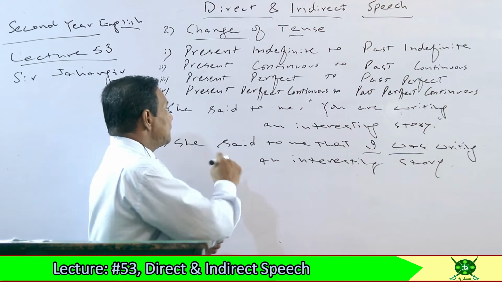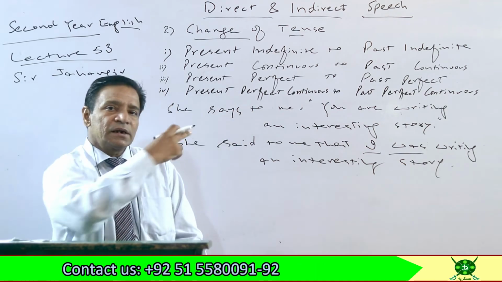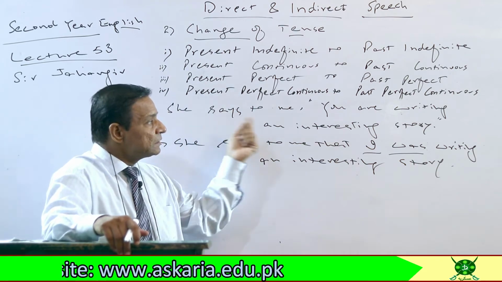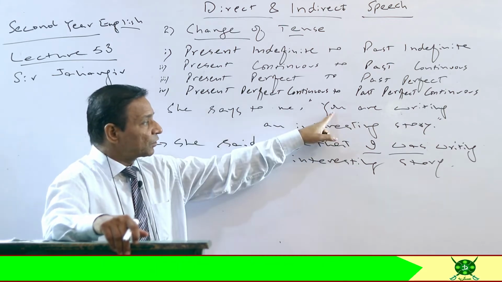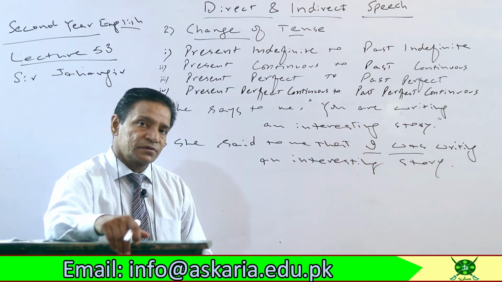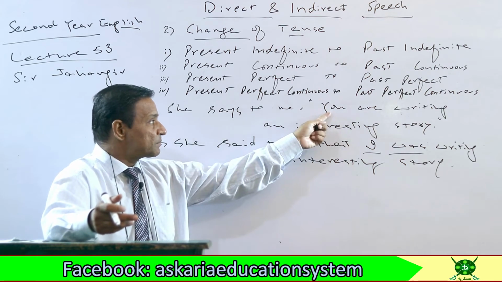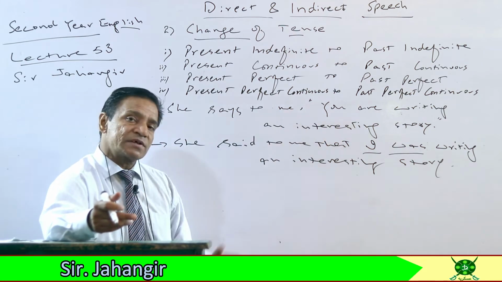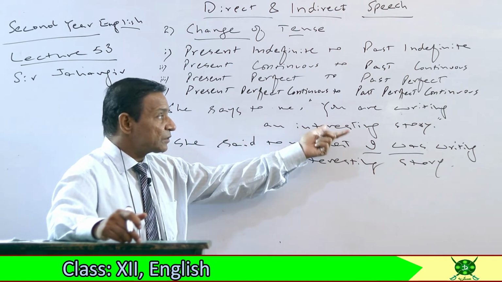Same thing. She says to me. Now what are you looking at? Tense is present. Clear? So when tense is present, the tense of reported speech will not be changed. Present continuous will remain present continuous. What will you have to do? You will just change the pronoun. Use second person according to object. It is subjective case, and subjective case of me is I. So you will be changed to I. And tense won't be changed.